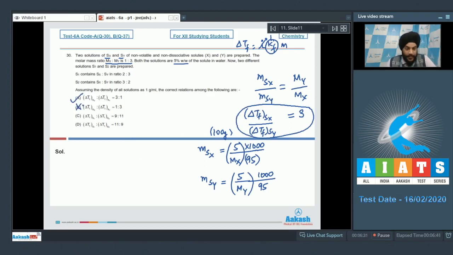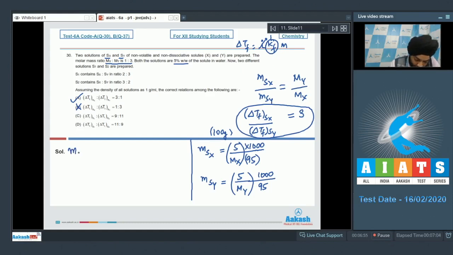Now we have to talk about the delta TF of S1 and S2. If I talk about S1 and S2, we have an idea that we just have to deal in terms of the molality, as the solutes are non-dissociative, so we need not worry about the i value, and the Kf is going to be the same as the solvent is water in both the cases. So we just have to deal with the molalities of solution S1 and S2.